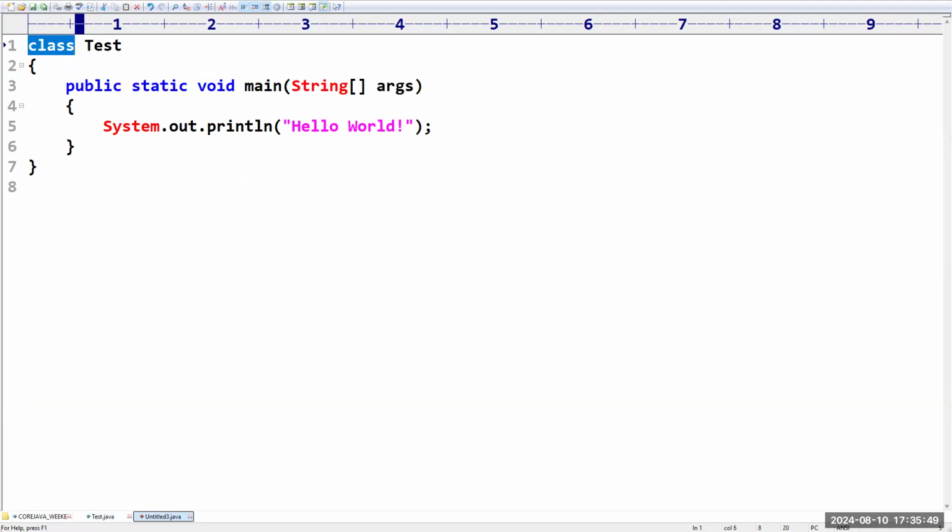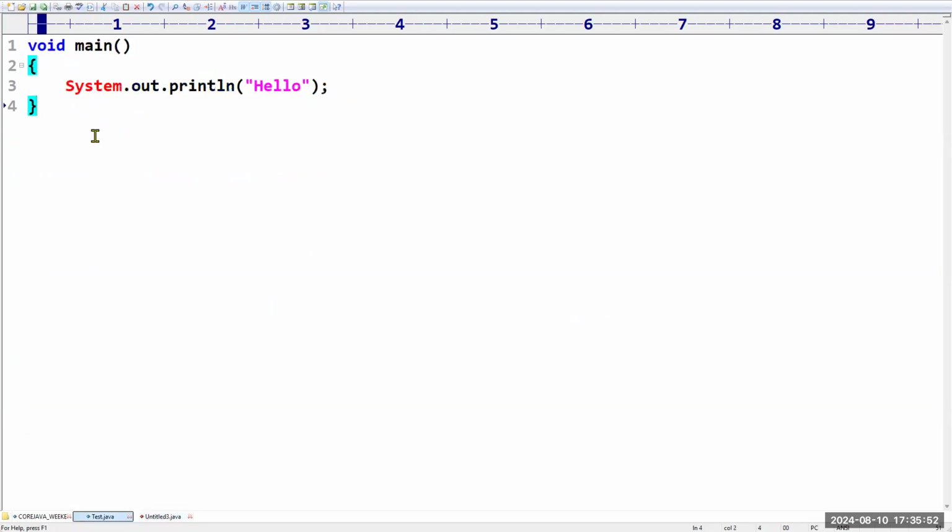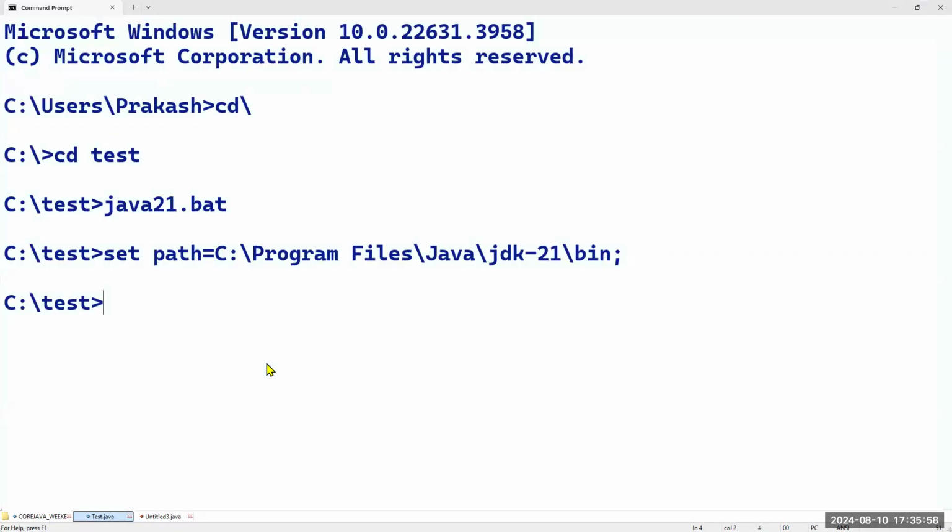Without a name, we can take the class. I mean, we can write the program without a class. Now, I want to run this. How to run? There is one command with the name java, hyphen hyphen enable hyphen preview, because it is a preview feature, not a confirmed one.